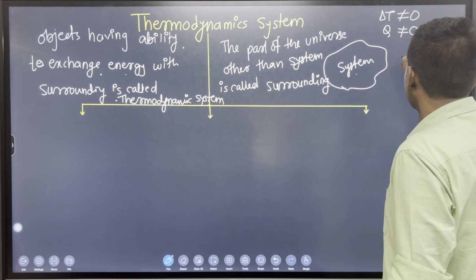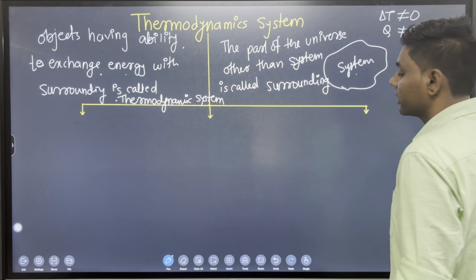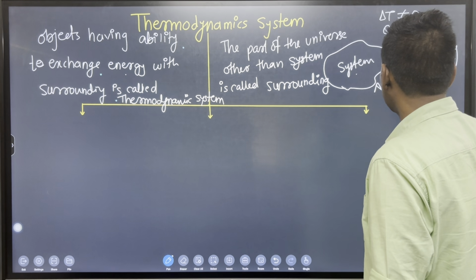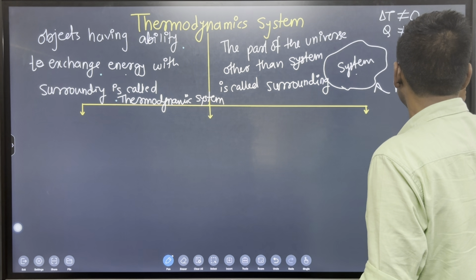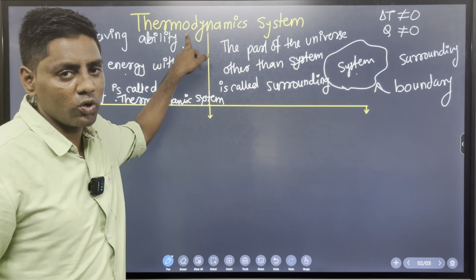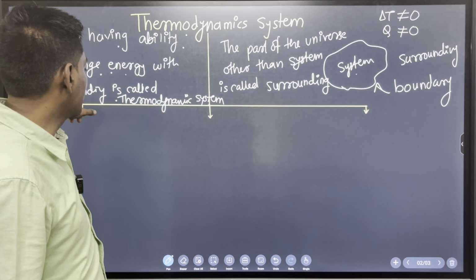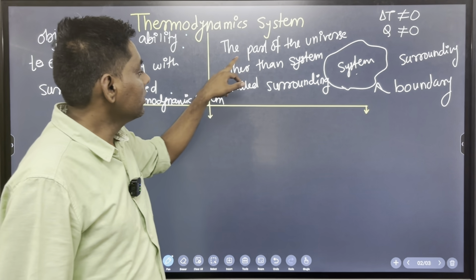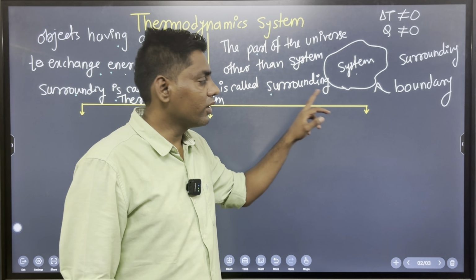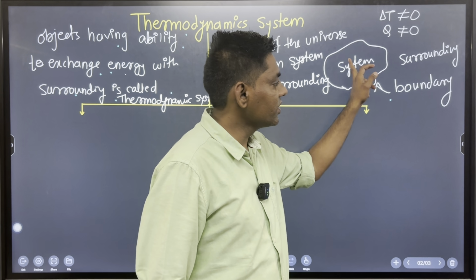So this is the system and this is the surroundings. And what separates the system and surroundings is called the boundary. So remember three important words. First, thermodynamic system: the ability of any object to exchange energy with the surroundings. Second, surroundings: the part of the universe other than the system. And what separates both is the boundary, the layer which separates the system and surroundings.